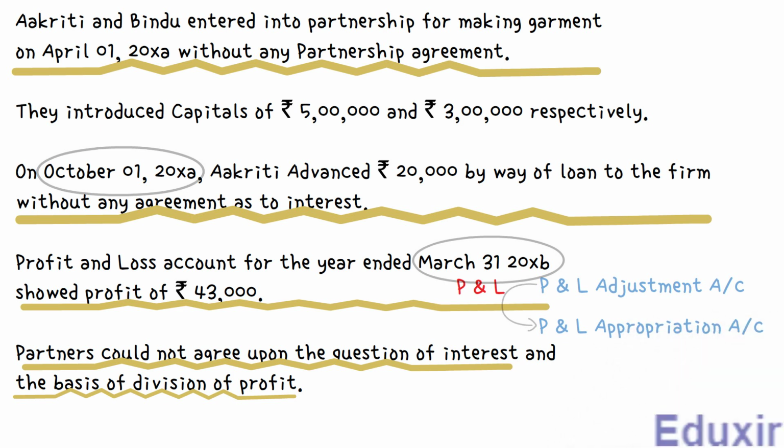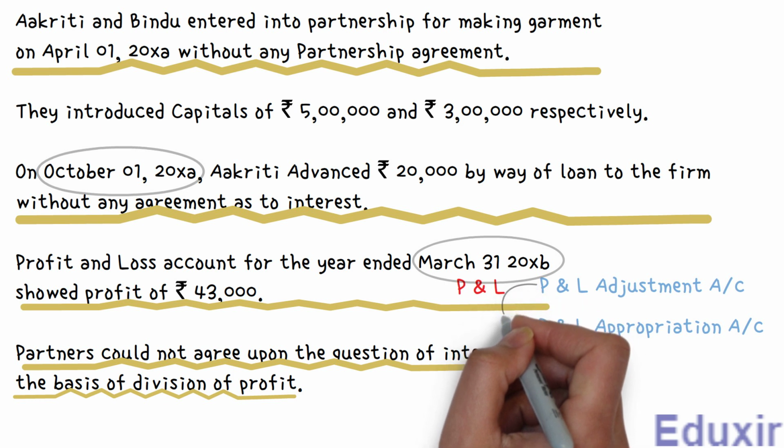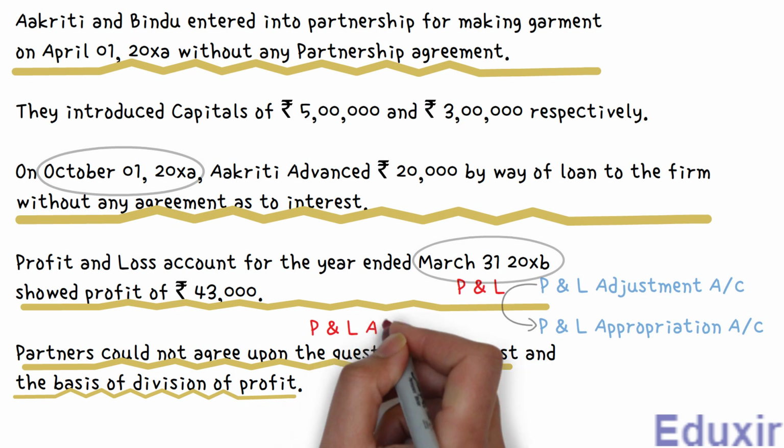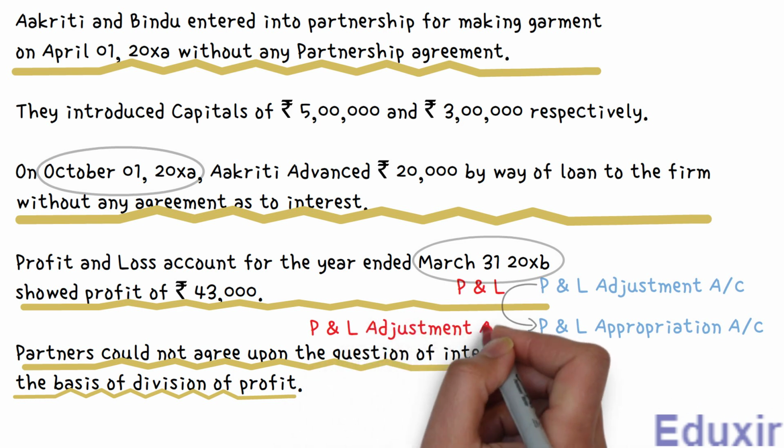Just be aware that as this balance profit amount is a credit balance in the profit and loss adjustment account, when transferring it to the profit and loss appropriation account, we should transfer it on the credit side. At the same time, as we are transferring this balance profit amount out of the profit and loss adjustment account, we should debit the profit and loss adjustment account with this amount.